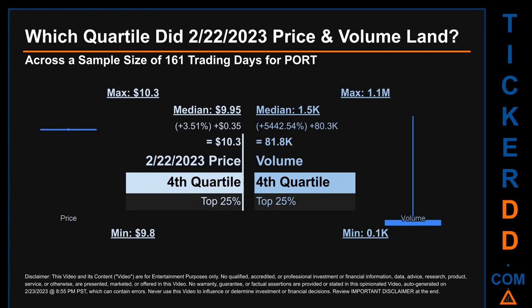Quartiles tell us about the spread of a data set by breaking that data set into quarters, just like how the median breaks the set into half. Descriptively, PORT has a median price of $9.95. Therefore, February 22, 2023 price was higher from that middle marker by 3.51%. The day's volume of 81.8 thousand was more than the median by 5,442.54%.